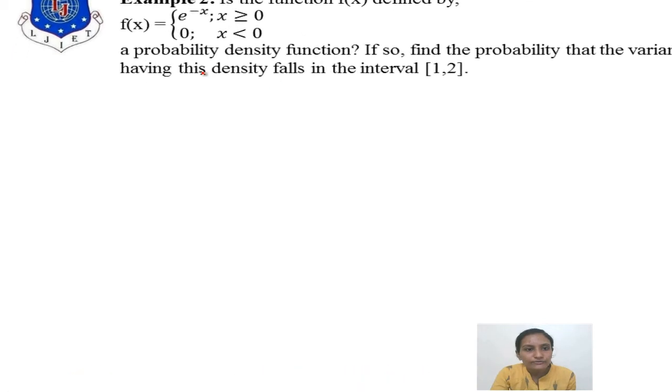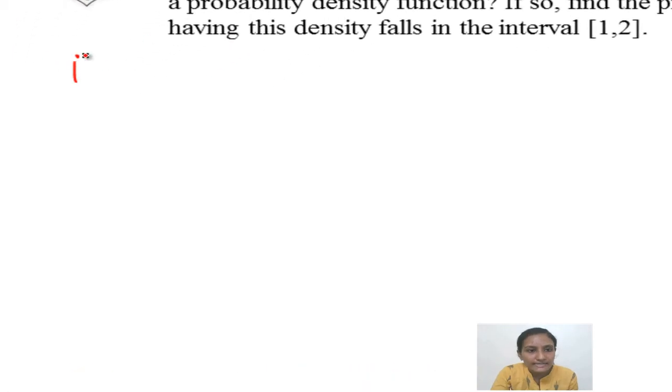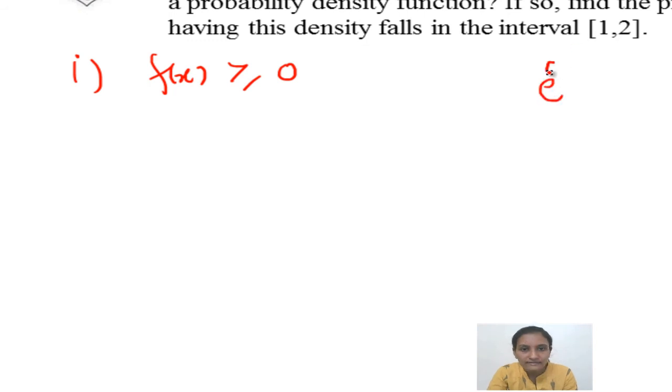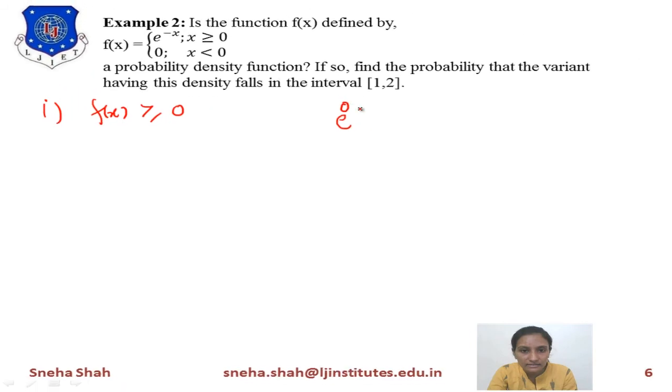So for this we start with f of x should be greater than or equal to 0. Now as you know this f of x is for x greater than or equal to 0, it means 0 to infinity. Taking x equals 0, e raised to 0 has value 1.